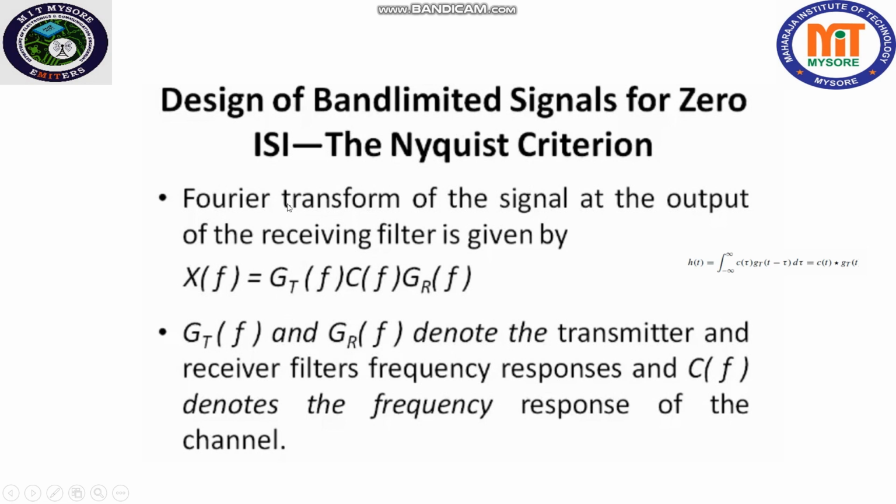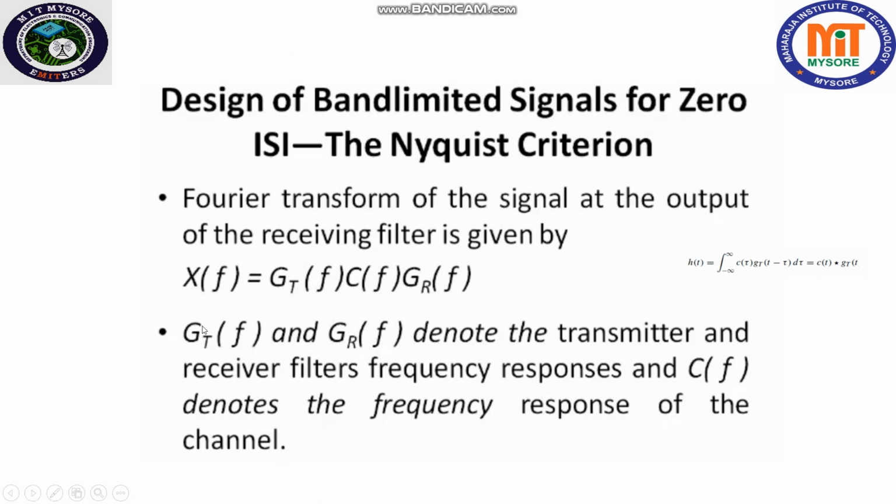Okay, so the Fourier transform of the signal at the output of the receiving filter is given by X of f is equal to G_T of f into C of f into G_R of f. Here G_T of f is the output of the transmitter filter, C of f, you know, is the channel response, G_R of f is the matched filter response.